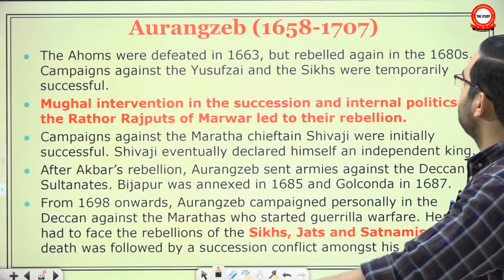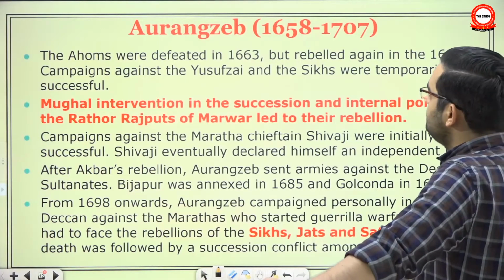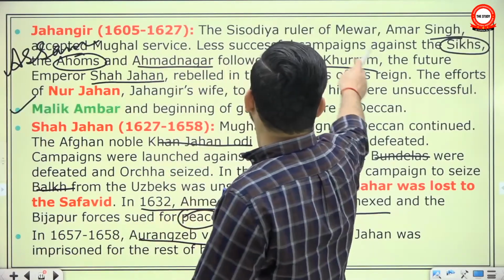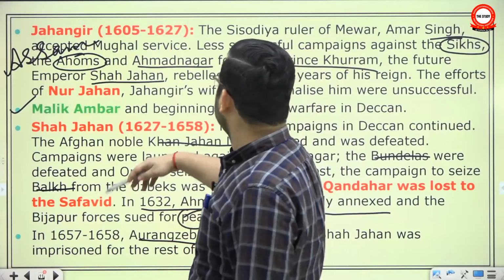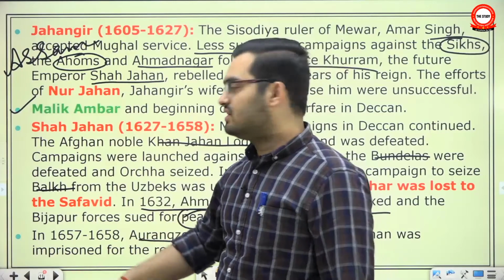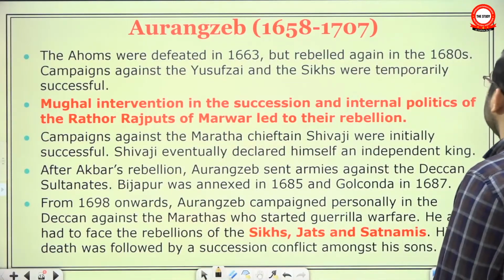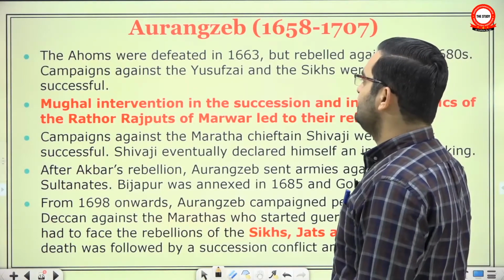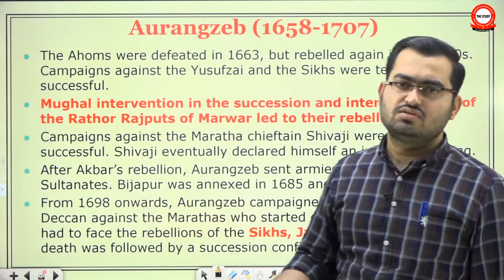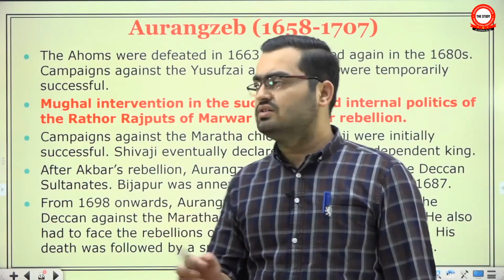Now we are looking at some important developments of his phase. See, Ahoms were defeated in 1663. Now we had already seen here that even Jahangir had conducted some campaigns against Ahoms, but they were less successful because it is very difficult to control frontier areas. Okay, again they were defeated in 63 but rebelled; in fact, Ahoms were never decisively defeated. You can safely say that Bengal was the outermost province. Beyond that, any Mughal control was very, very short-lived.